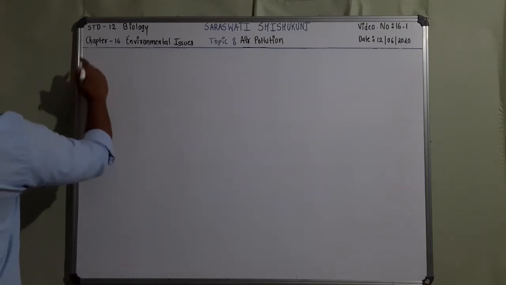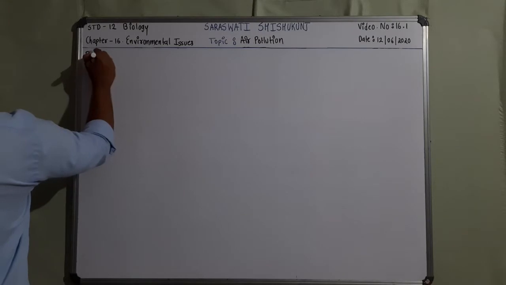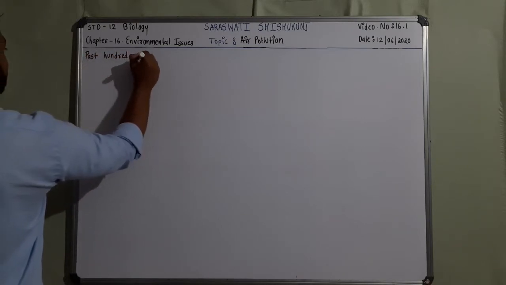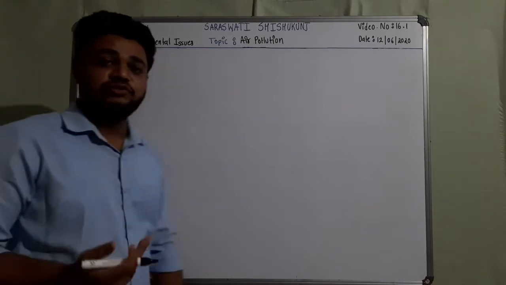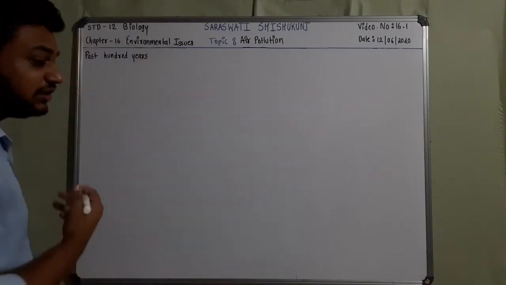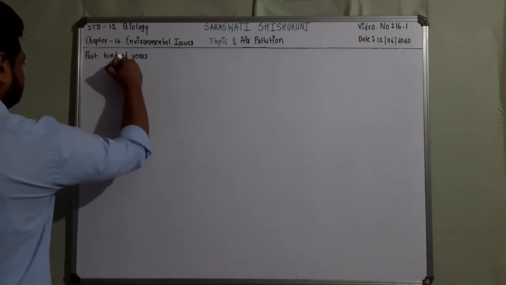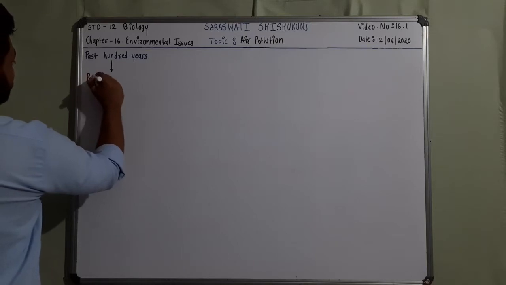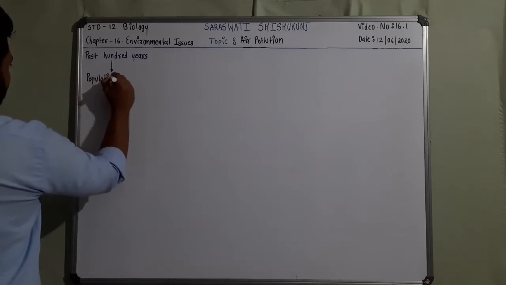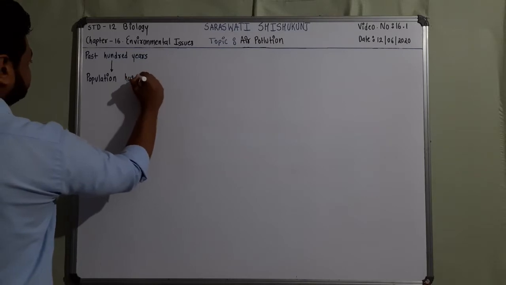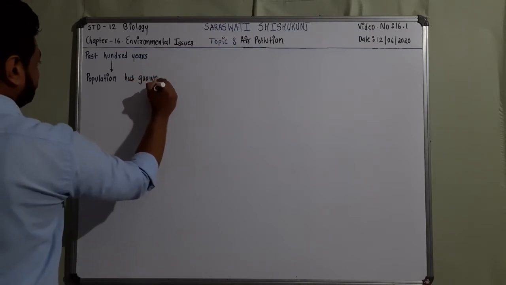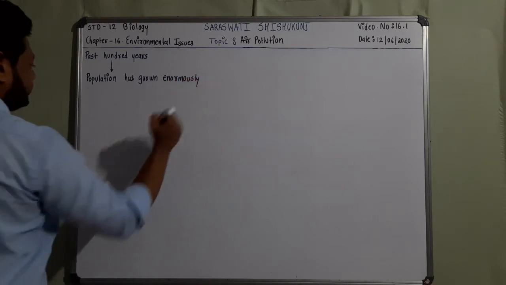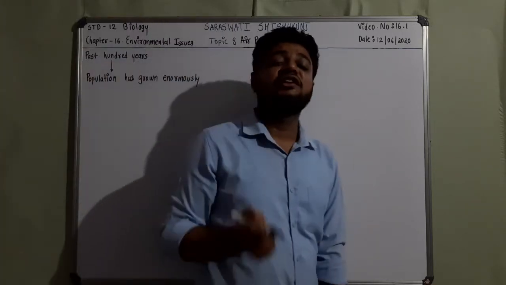So you know that in the past 100 years, the population explosion has been occurring at a very fast rate, right? So in the past 100 years population has grown enormously, right students?